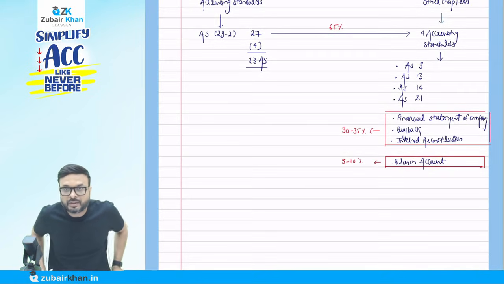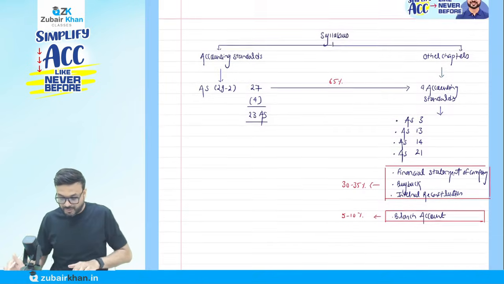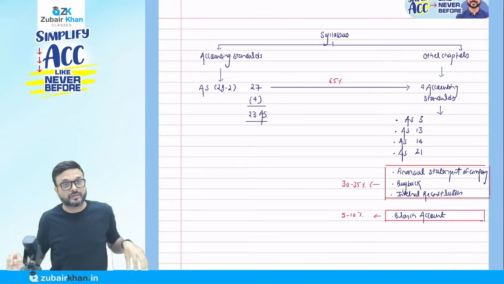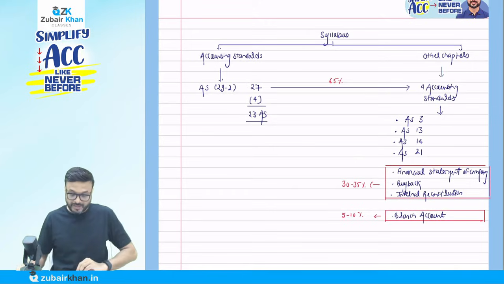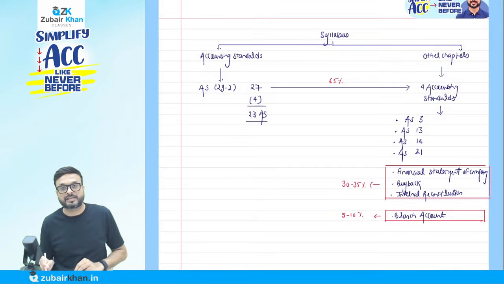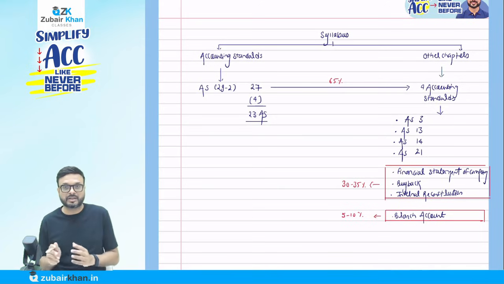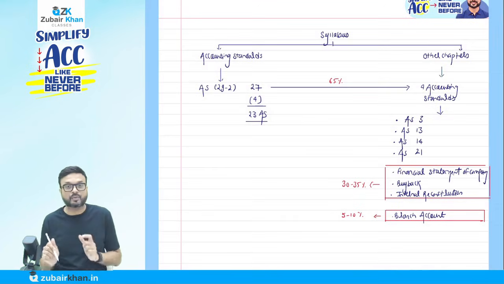Okay, so this is actually your syllabus. We have divided it into 2 categories. The first one is accounting standards, and then the other chapters. But 4 accounting standards we consider as a part of other chapters. And you have these 3 chapters: financial statement of company, buyback, and internal reconstruction. They carry 30 to 35% of your whole paper, and branch account carries 5 to 10%.